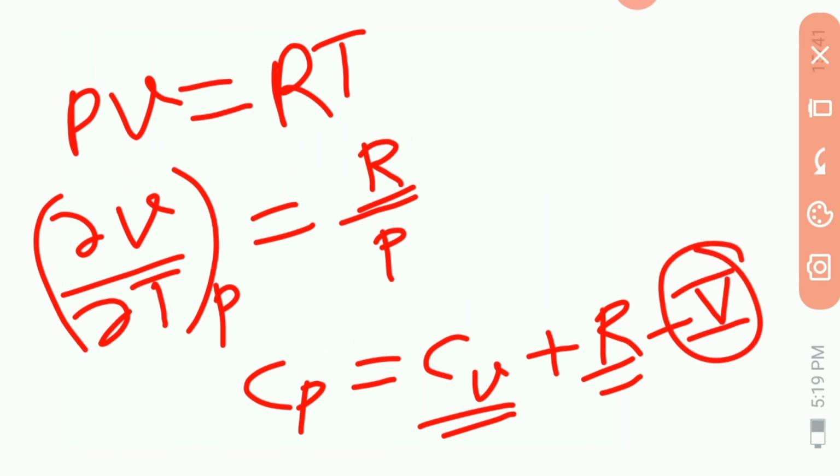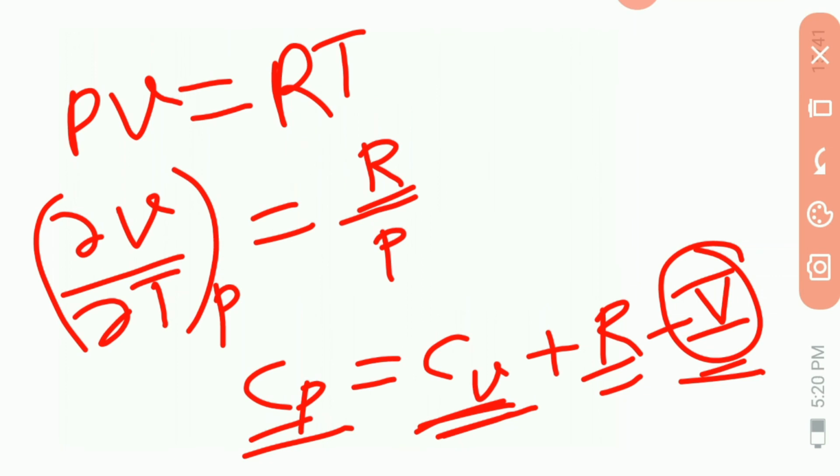Also for perfect gas, the kinetic theory shows that the internal energy U is directly proportional to the temperature T. And this leads to the result that Cv is constant. So this equation 5 shows that Cp is then also constant.